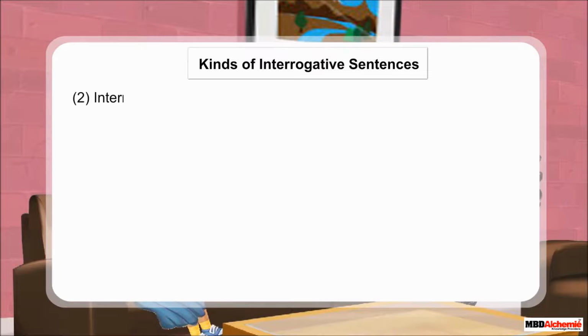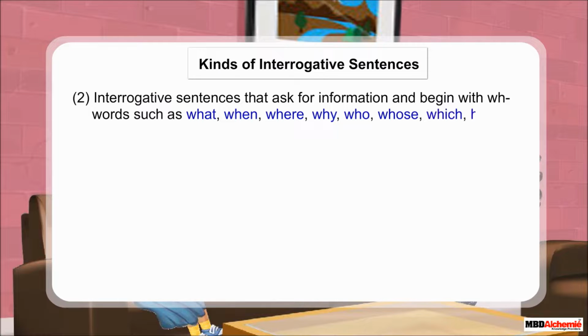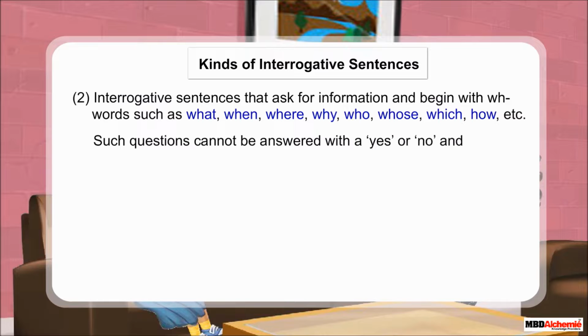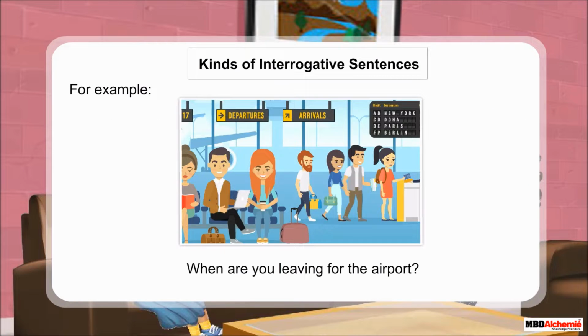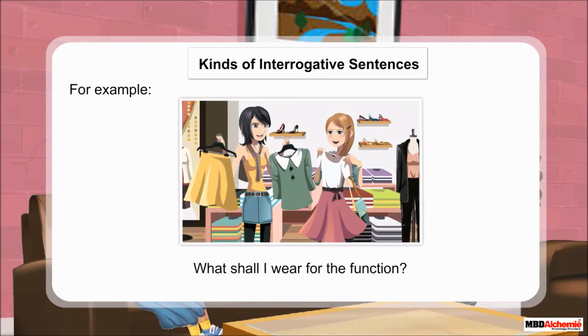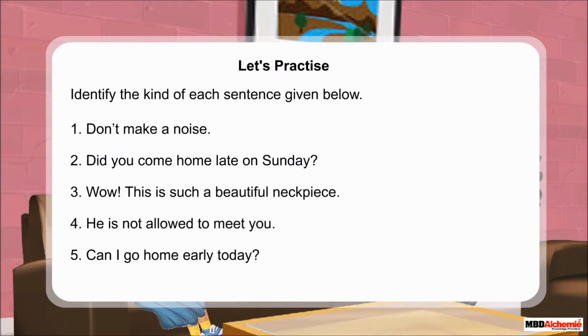The second type of interrogative sentences are those that ask for information and begin with WH words such as what, when, where, why, who, whose, which, how, etc. Such questions cannot be answered with a yes or no and require full information. For example, when are you leaving for the airport? What shall I wear for the function? Now, let's practice. Identify the kind of each sentence given below.